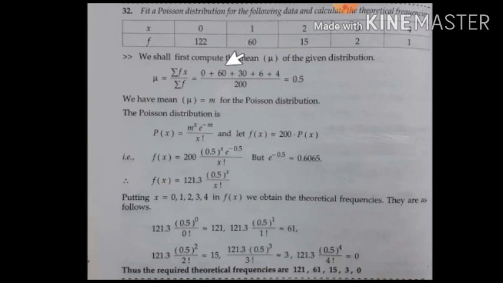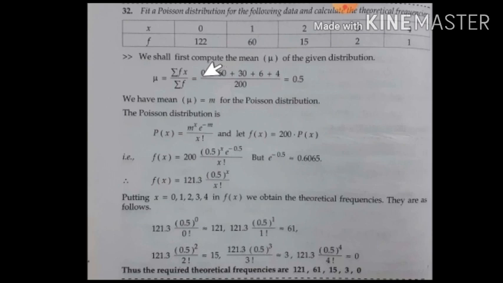So in that case, we use a statistical method of finding the mean of the data given in a table. In statistics we studied that the mean is nothing but summation f into x divided by summation of f. It means f and x are multiplied, these two values you multiply, plus these two values you multiply.